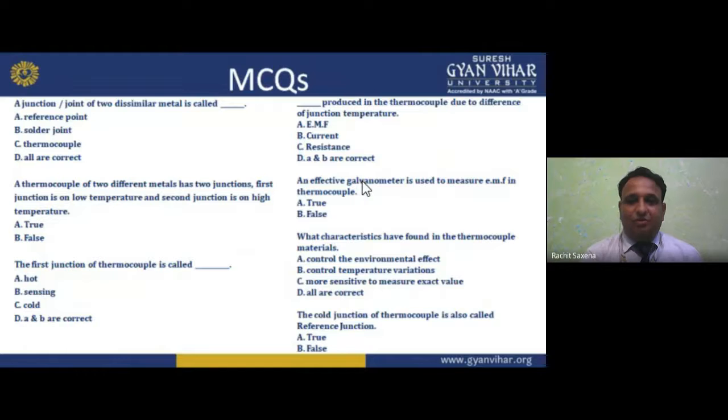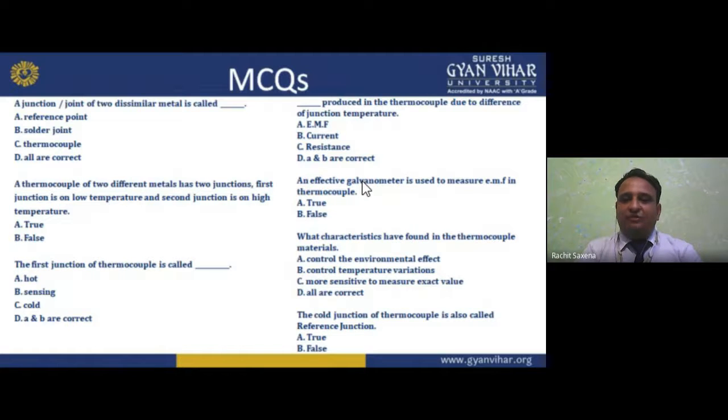Now these are some multiple choice questions for you. A junction of two dissimilar metals is called, okay, as I told you earlier, a thermocouple we were studying. A thermocouple of two different metals has two junctions. The first junction is at low temperature, the second junction at high temperature. A temperature difference will be there. The first junction of a thermocouple is called, both are there. EMF is produced in a thermocouple due to the difference of junction temperature. A galvanometer is used to measure EMF in a thermocouple. Yes, true, we can measure it.